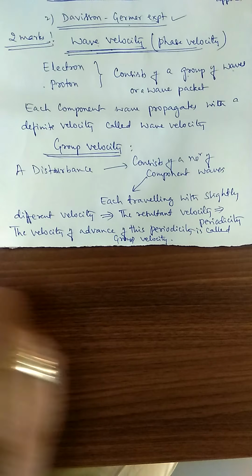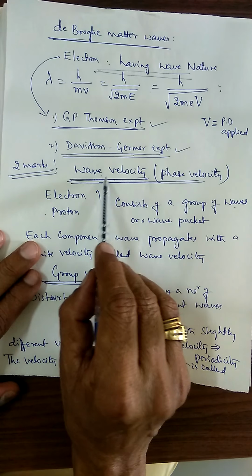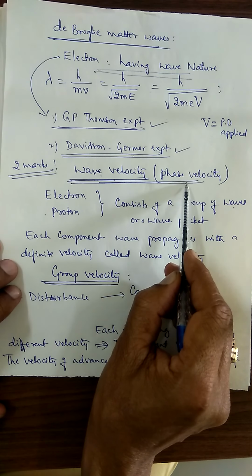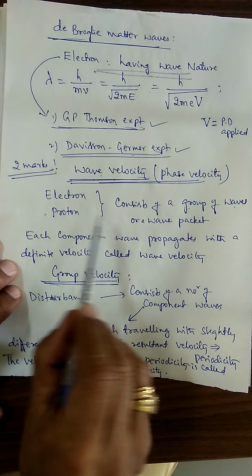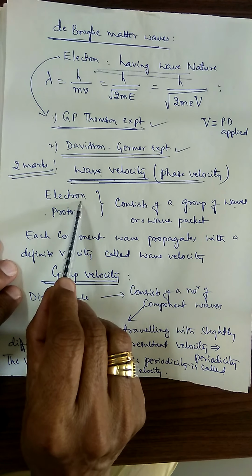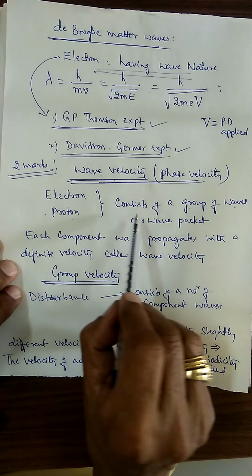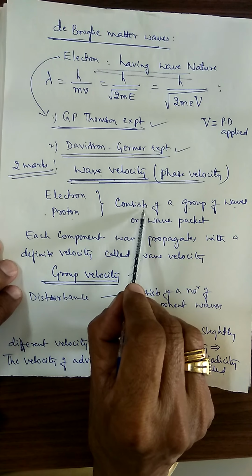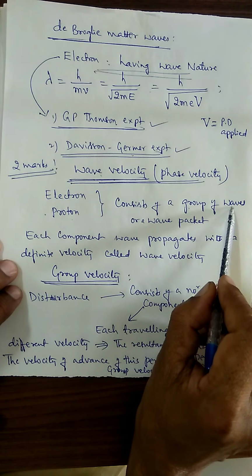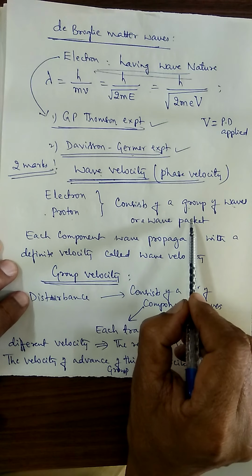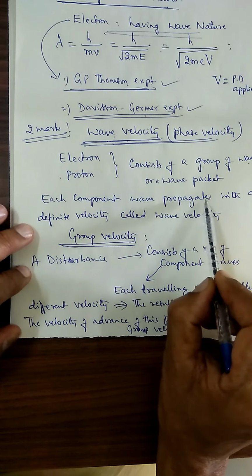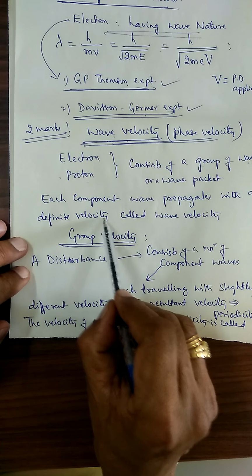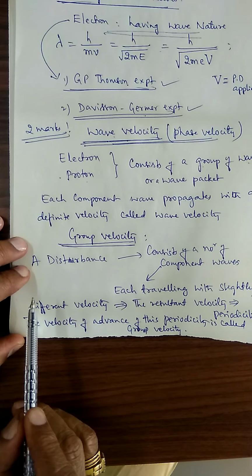Let us discuss this one quickly so that we can take up the next one. For a 2 marks question: what do you mean by wave velocity or phase velocity? I will consider any particular matter. Each particle of the matter, like an electron or proton, may be regarded as consisting of a group of waves, or wave packet. Each component of this wave propagates with a definite velocity, which is called the wave velocity.